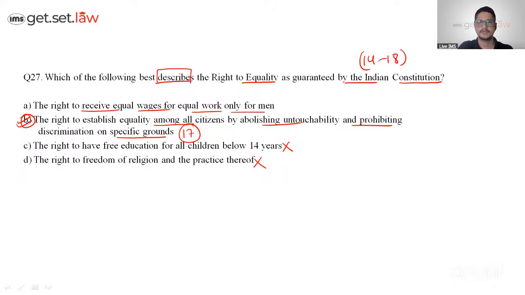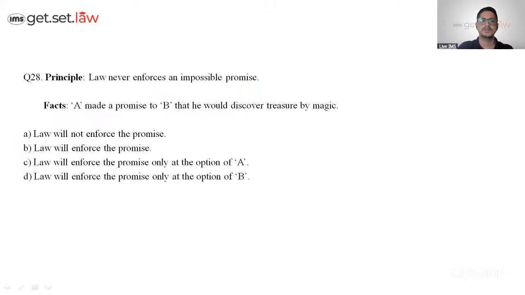Yes? Perfect. Let's go to the next question. Law never enforces an impossible promise. A made a promise to B that he will discover treasure by magic. So will law accept this? It is not going to enforce. Other options are talking about enforceability, which has no relevancy. So the answer will be A for 28.